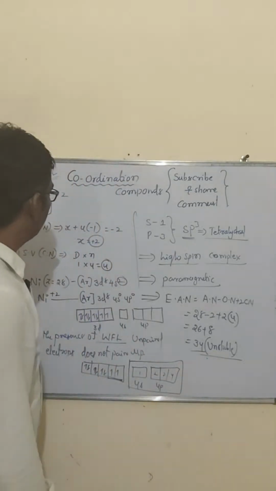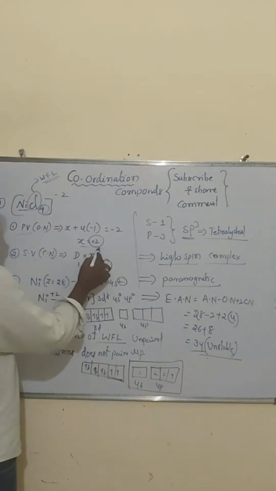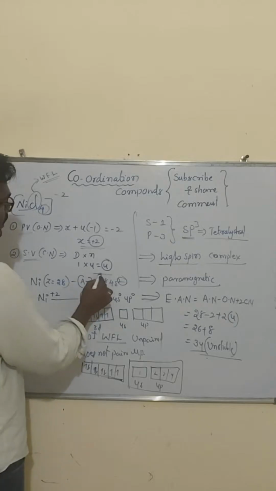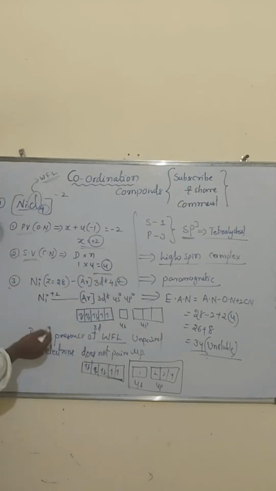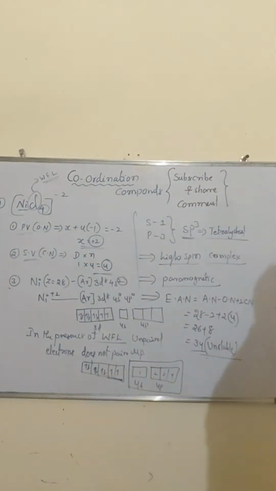So like this, we can identify the primary valency, the secondary valency, the hybridization, and whether it is tetrahedral, high spin or paramagnetic. Based on these, we'll discuss what type of questions they ask.